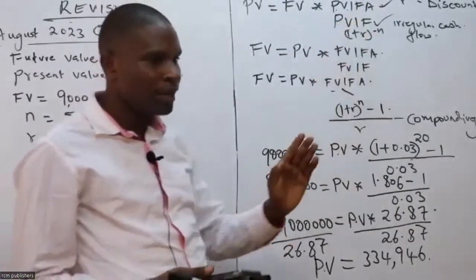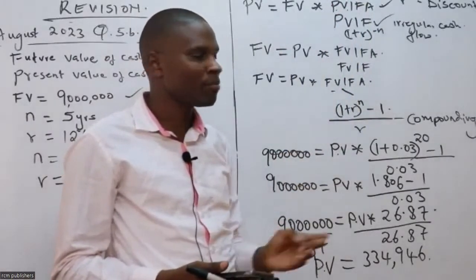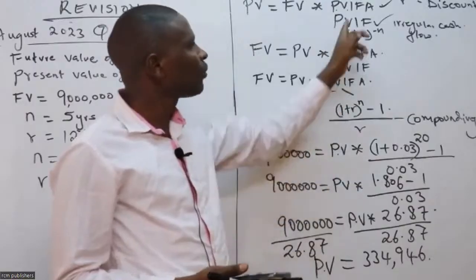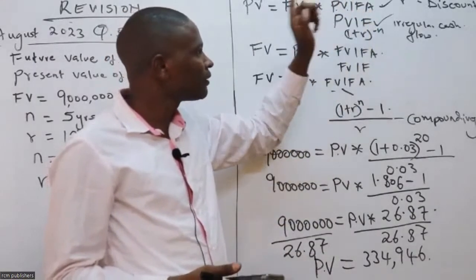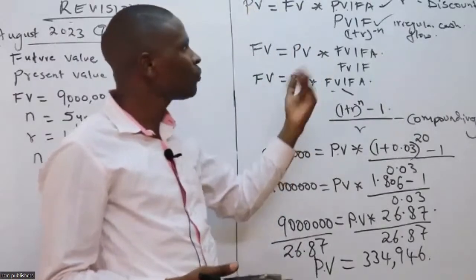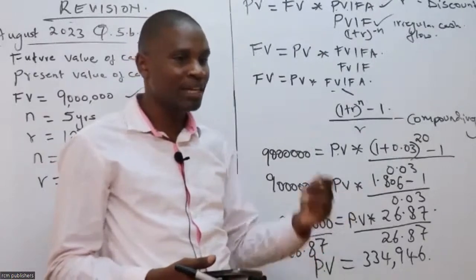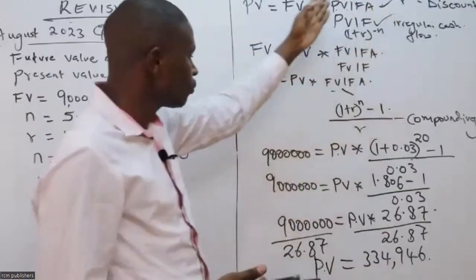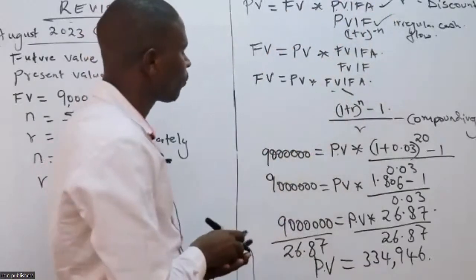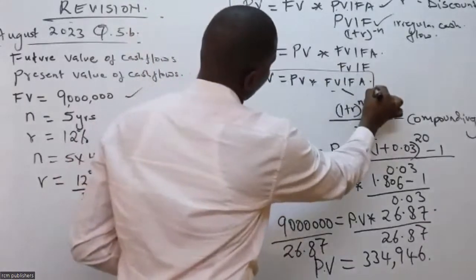You can go and try whether it can give you the same thing. But remember, it will not give you because this is PVFA. There's a way you can adjust it and you get the same result. But instead of going that route, why can't you go this route of finding the future value?